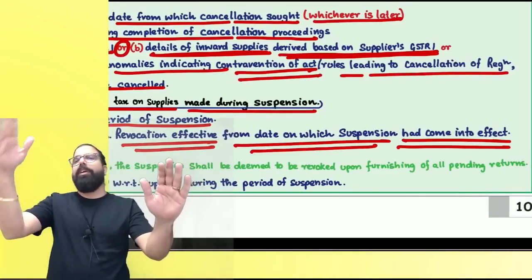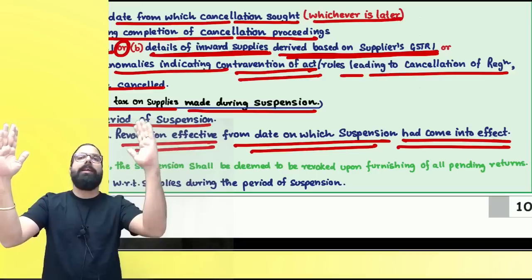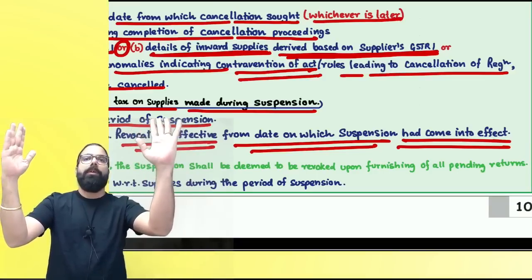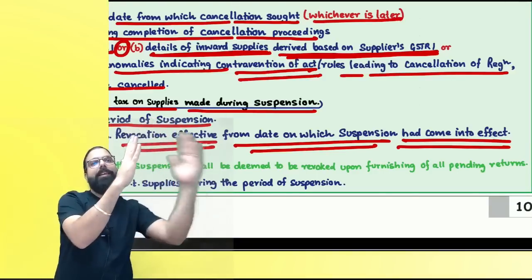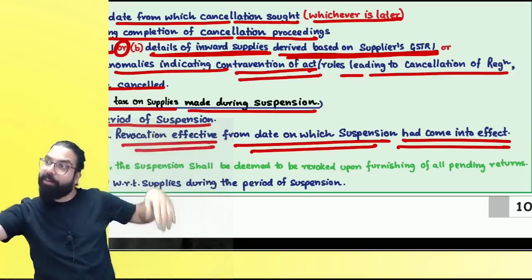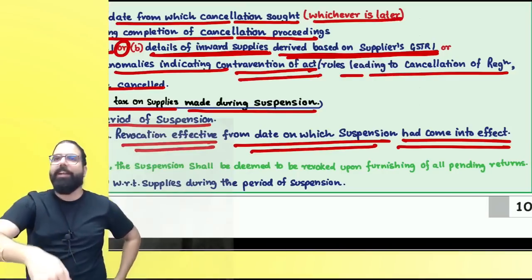Everyone listen to me very carefully. Suspension started. You tell me one thing. You were suspended from the school. Later you are given a TC, thrown out. So, Baba, will you say to your friend, from here I was suspended and then TC was given, or from this date only you are thrown out? From this date only you are thrown out, and that is what they are telling.